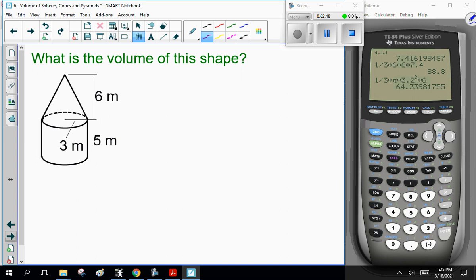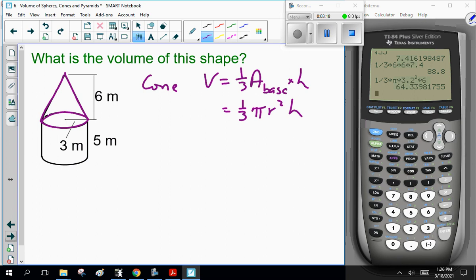Now, if I want to be a complete poohead, I throw this one at you. What's the volume of this shape? You're going, oh, this is one of those evil composite shape questions. Because what's on top? That's a cone. Volume is 1/3 base times height, which is 1/3 pi r squared h.